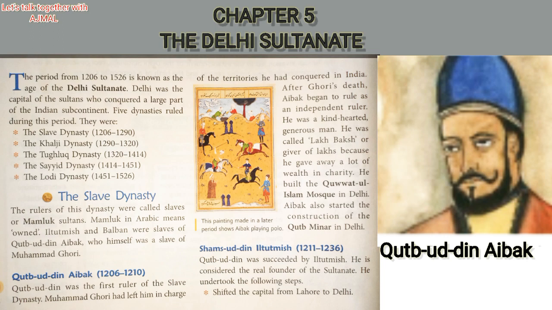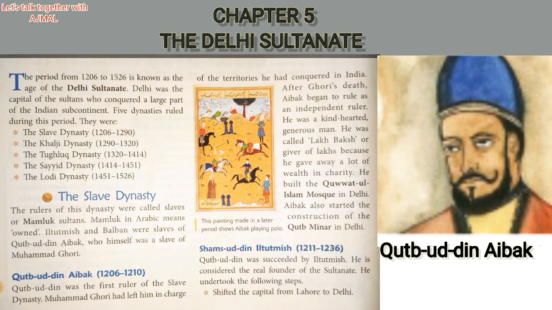Because the rulers of this dynasty were slaves of other rulers, the dynasty came to be called the Slave dynasty.